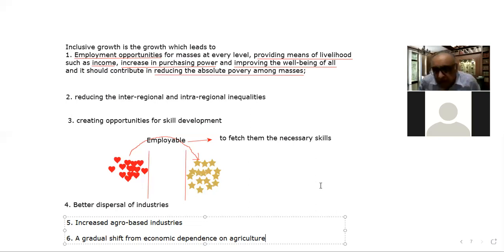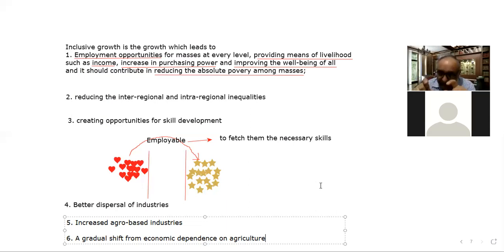So we can say that the bigger job before the government is to reduce the rate of unemployment in the country, right? By creating more employment opportunities, right? Attack on poverty, that is the second thing. Third is to ensure regional development, balanced regional growth. And fourth is the improvement in human development, right?